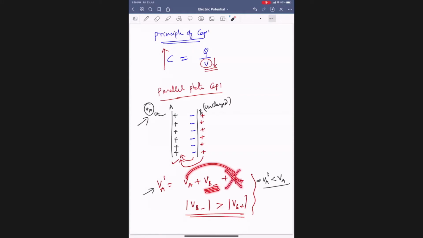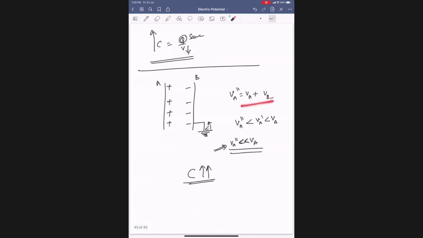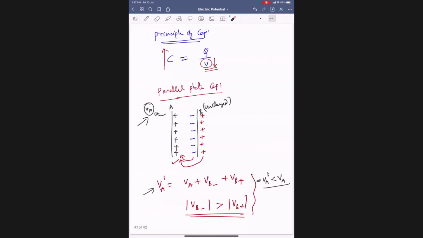Now the helping people decrease. Then VA minus opposing people only. That means it is original and these people are opposing. Then its potential is less than VA or not? Yes, sir. That is the principle. So if you bring an already charged conductor B or a neutral conductor, it doesn't matter, bring somebody else, then that person has to influence plate A, so that its potential is reduced. Potential is reduced, capacity indirectly increases.